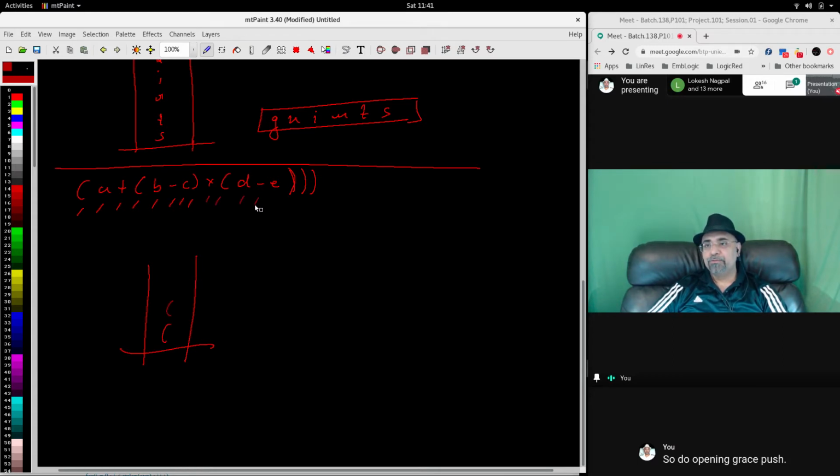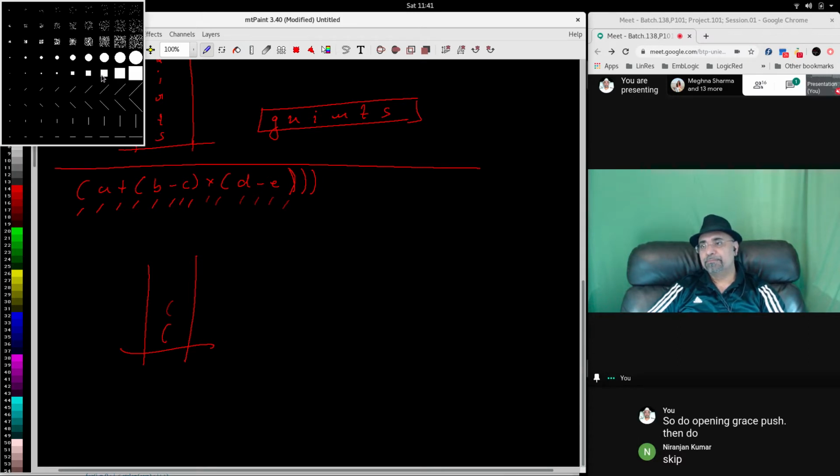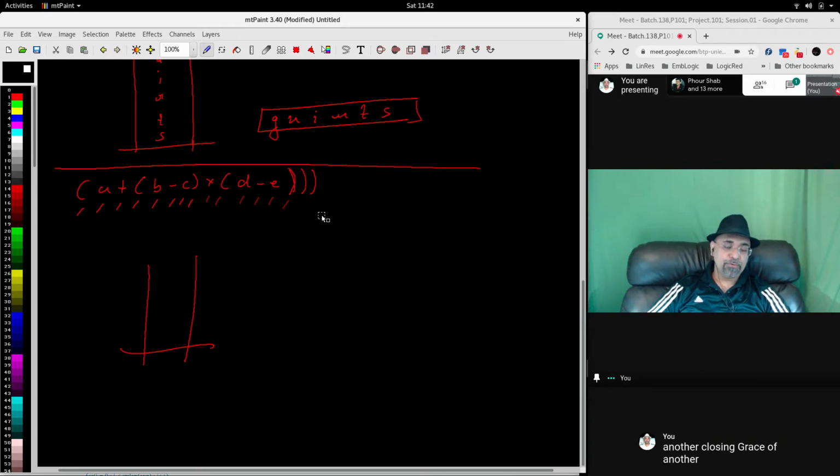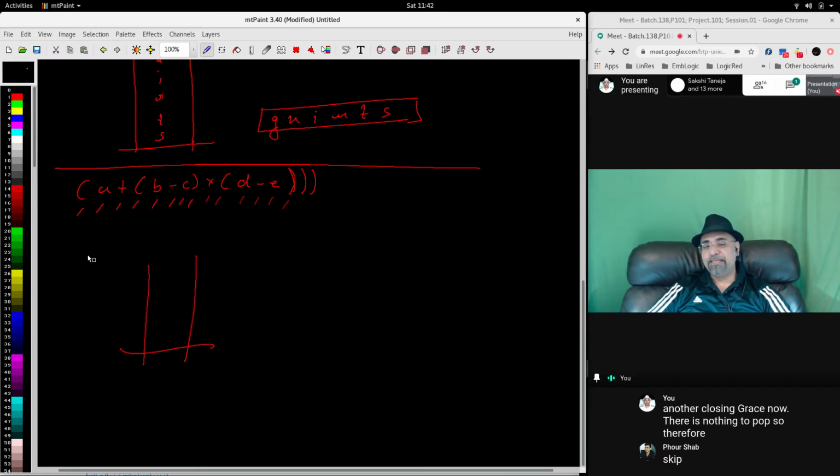Then closing brace, pop. Another closing brace, pop. Another closing brace. Now there is nothing to pop, so therefore there is an imbalance.